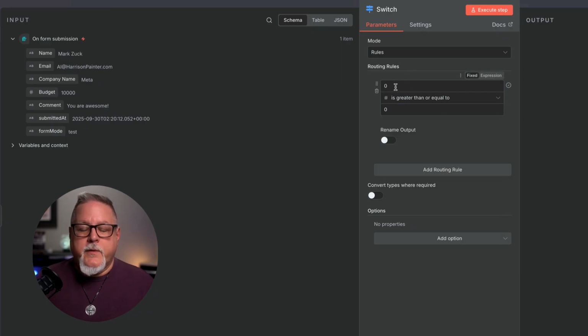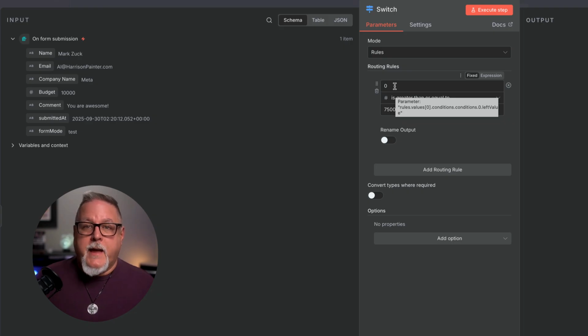That's what we're going to work with. So in this case, we are only going to work with a budget that is greater than or equal to, let's say, $7,500. We'll use that as a number. Well, where do we get this number right here? It's going to be the number that the prospect inputted.